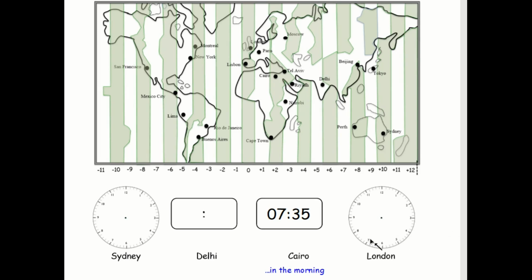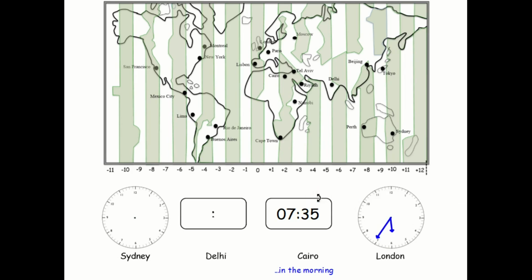So 25 to 6, let's think, it's coming up to the 6 o'clock, so my hour hand is going to be here, almost 6, and it's 25 minutes to 6, so the minute hand is going to be there. To make those a little bit more accurate, a little bit more towards between the 5 and the 6, and make sure that is exactly on the 7 there. So it's 25 to 6 in the morning.